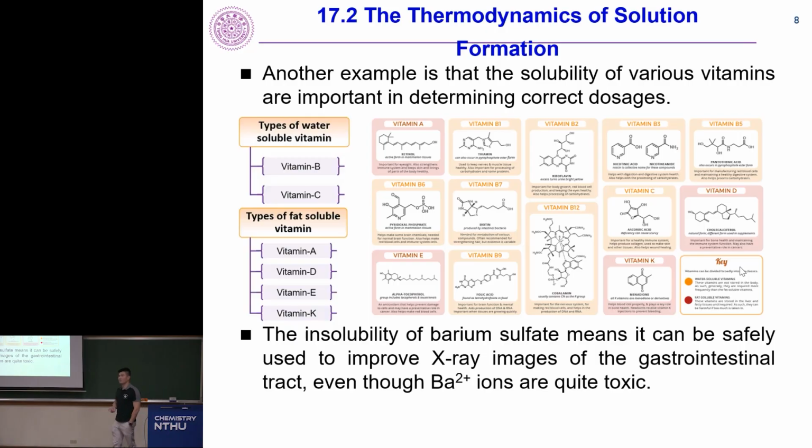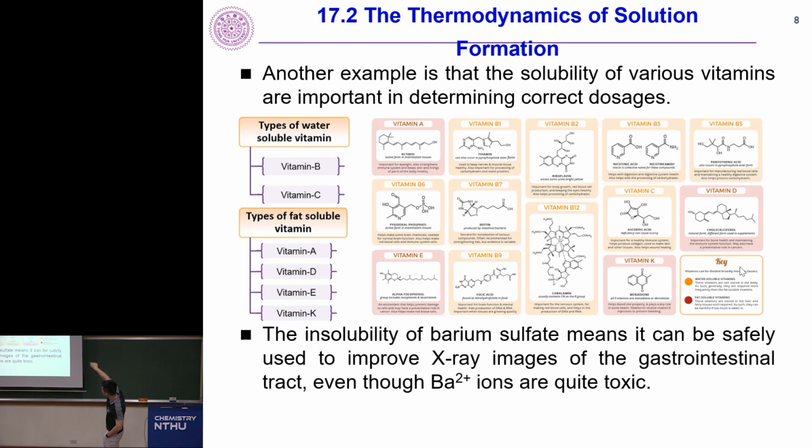And another example, of course, is your vitamins, right? Vitamins can be separated into 2 categories. One is water soluble, one is fat soluble. And so really, for vitamins it is very important to determine the correct dosage. Water-soluble vitamins are like the vitamin B complexes, right? A bunch of B's and vitamin C's. While the fat-soluble vitamins are vitamin A, vitamin D, vitamin E, vitamin K.